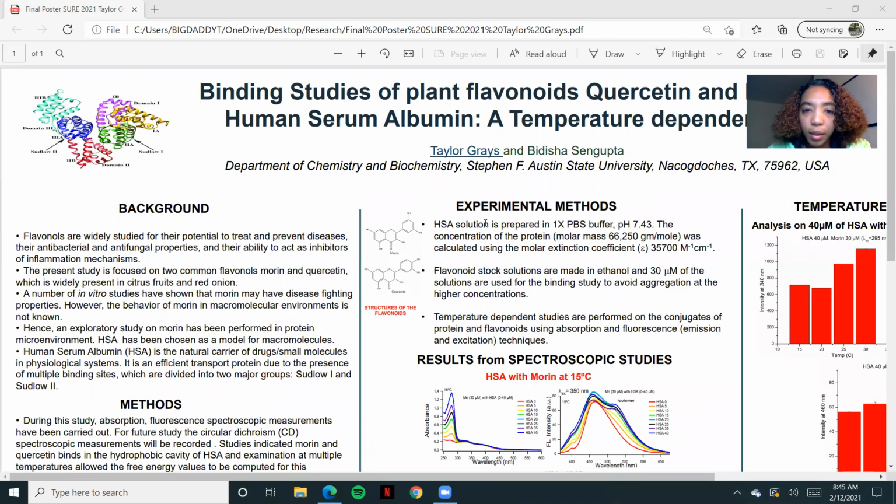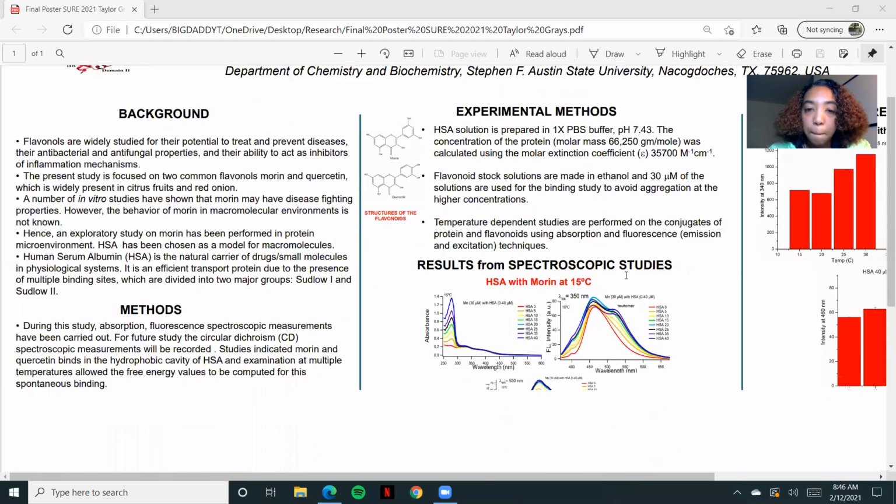So before I go on to my results, I wanted to talk about my HSA solution and my flavonoid solution. My HSA solution was made in PBS buffer, pH of 7.43, and I used its molar mass and its molar extinction coefficient at 280 nanometers to calculate with Beer's law to find the concentration. And for my flavonoid, I made it in ethanol because flavonoids are not water soluble, and I only made it up to 30 micromolar because I want to avoid aggregation at higher concentrations.